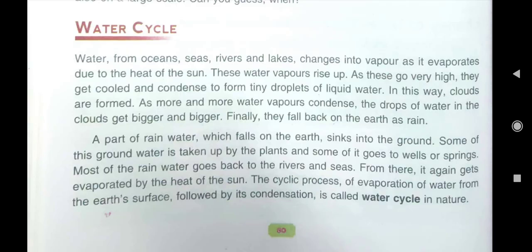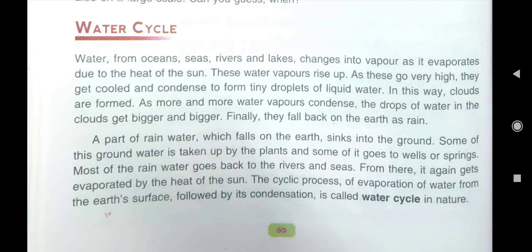And when more water vapors condense, so that the air cannot hold the weight of clouds, then they fall down as rainfall. Then again this rainwater which has fallen down on the earth will be evaporated due to the heat of the sun.